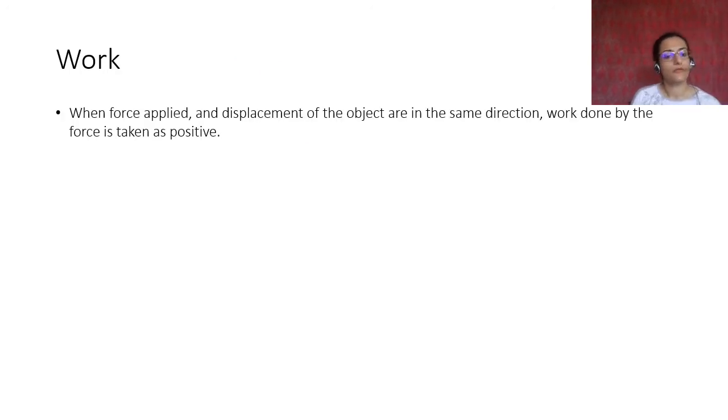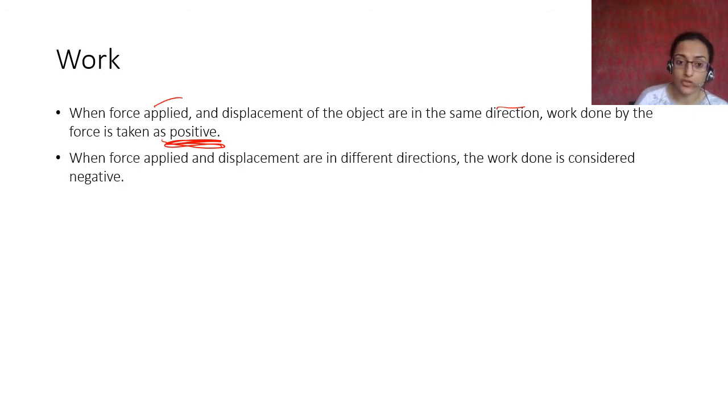So when force is applied, and displacement of the object is in the same direction, work is considered positive. Now we have talked about work being a scalar quantity. It does not have a direction. But like force, if force and displacement are in the same direction, work is positive. Here both of these things have direction, therefore we are talking about direction. But other than that, work doesn't have a direction. Work is positive or negative work. Okay. When force applied and displacement are in different directions, work is considered negative.